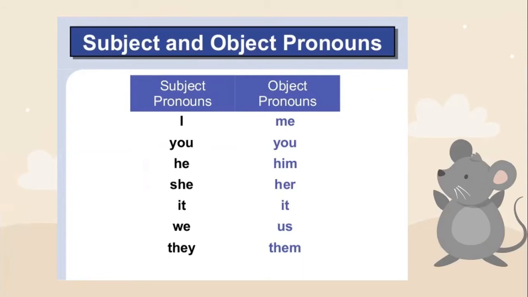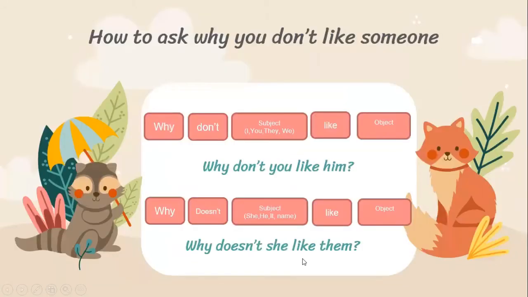For example, I becomes me in object pronouns, you stays you, he becomes him, she becomes her, it stays it, we becomes us, and they becomes them. Like you can see here, we have him and them. It is called the object pronoun.